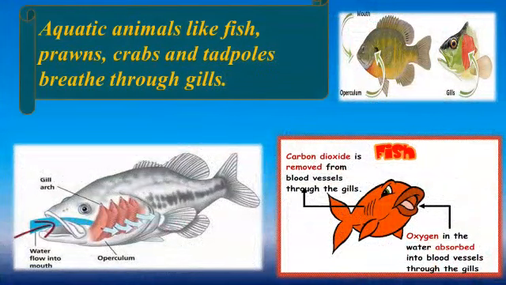Next is about aquatic animals. All aquatic animals like fish, prawns, crabs and tadpoles breathe through gills. Just below the gill slits are the gills on each side of the head, under a cover called operculum. Each gill is made up of a number of gill filaments. These are red in color due to the abundant blood supply. As water flows over the gills, exchange of gases takes place. That means oxygen in the water is absorbed into the blood vessels through the gills, and carbon dioxide is removed from the blood vessels through the gills.